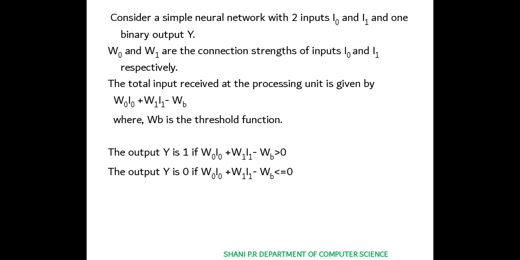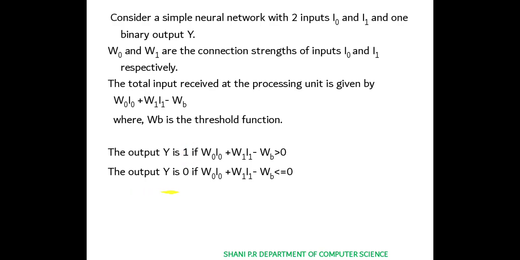So the output y is 1 if W0 I0 plus W1 I1 minus WB is greater than 0. So output y is 1. You all know that a neural network produces the output in the form of 1 or 0. If this formula is greater than 0, then the output will be 1.